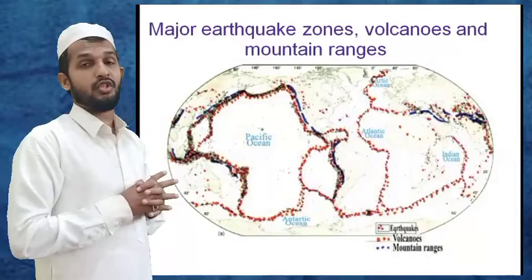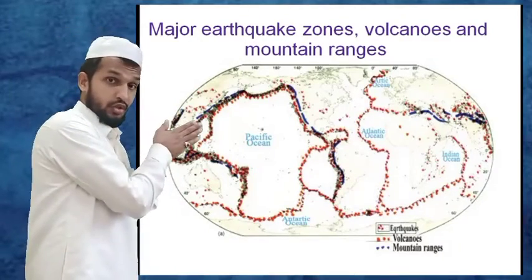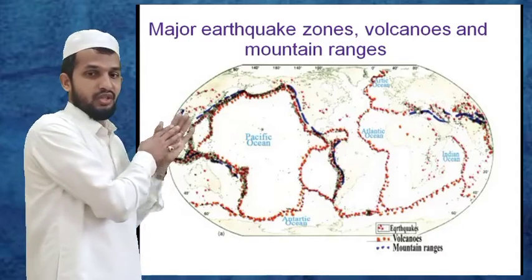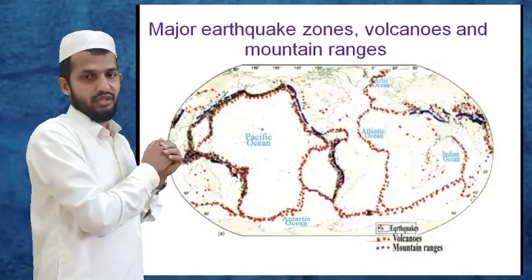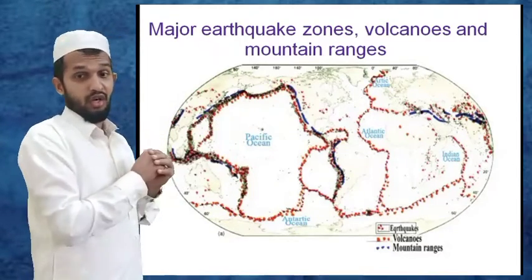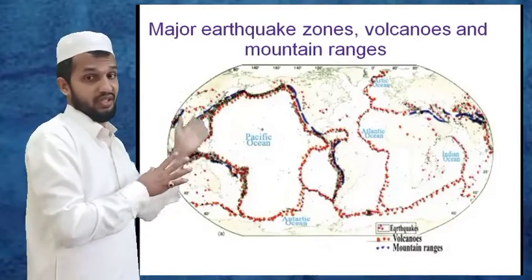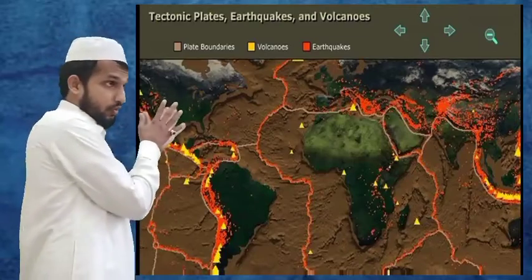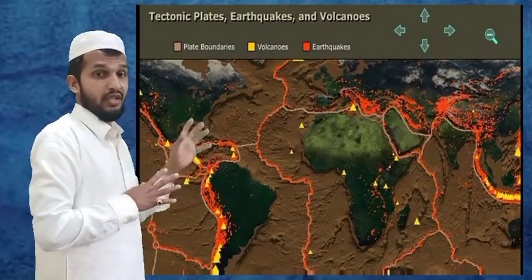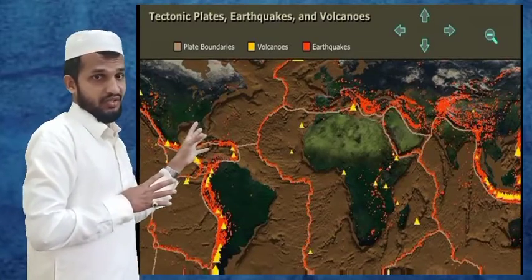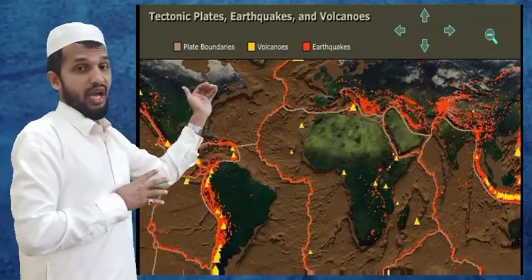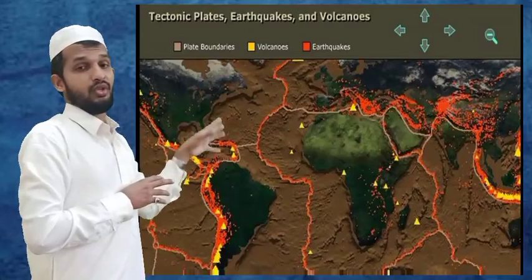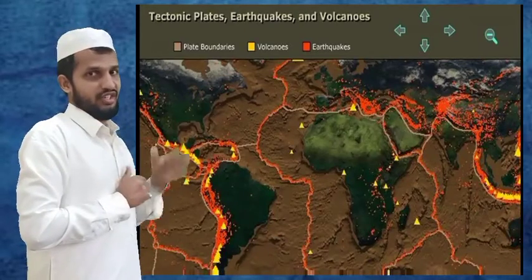Then the next picture shows the major earthquake zones, volcanoes and mountain ranges. You can see earthquakes are mentioned in red dots, volcanoes in orange and mountain ranges in blue. We can see the same places are there. And more specifically, we can understand the plate boundaries in shade, the volcanoes in yellow shades, and the earthquakes in red shades.